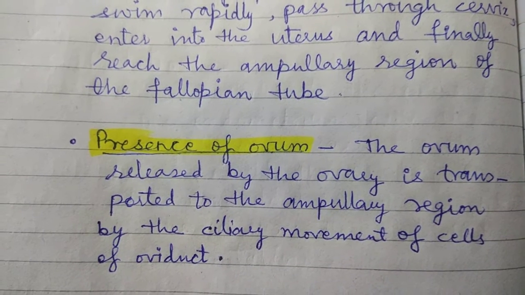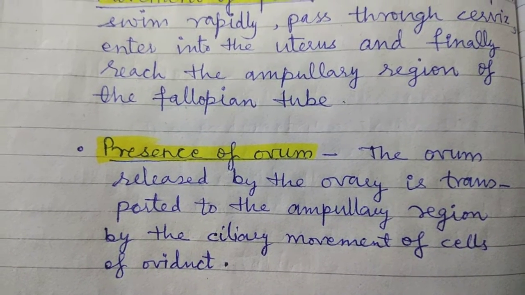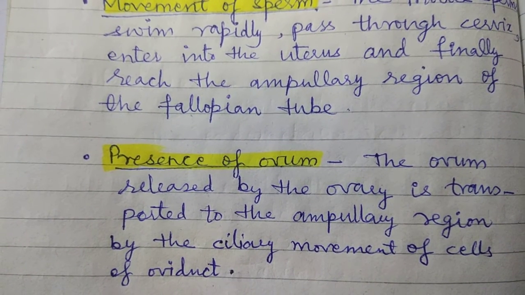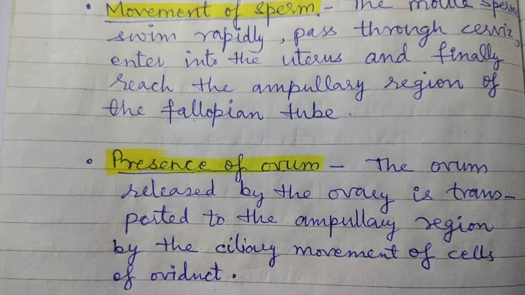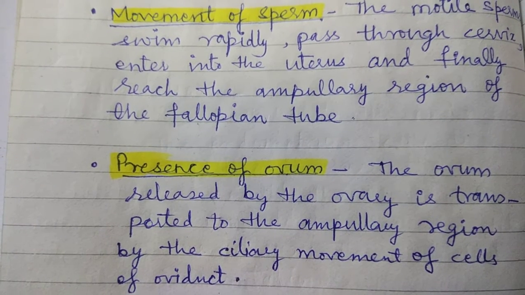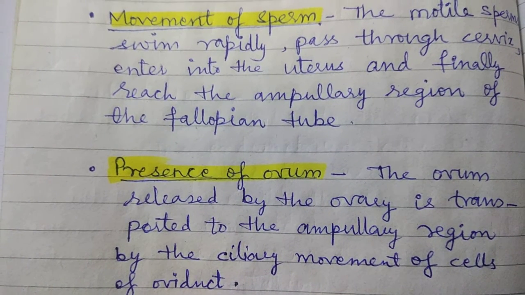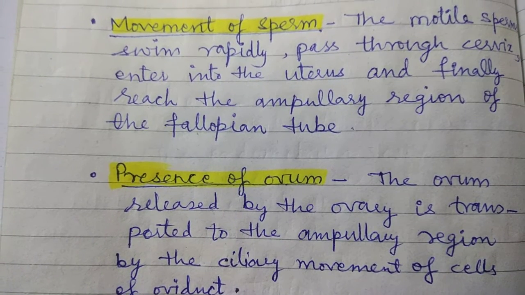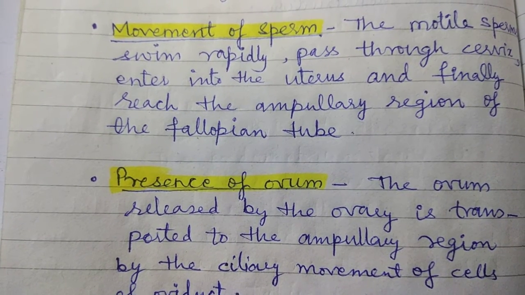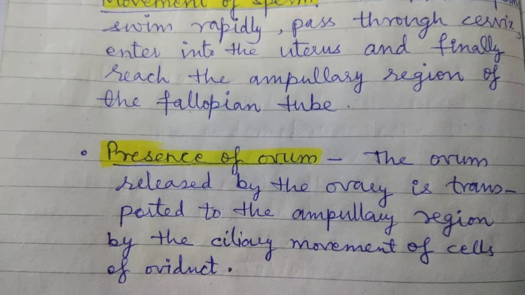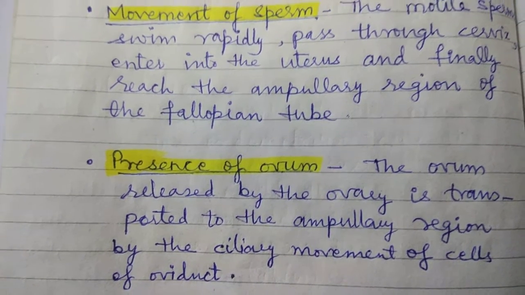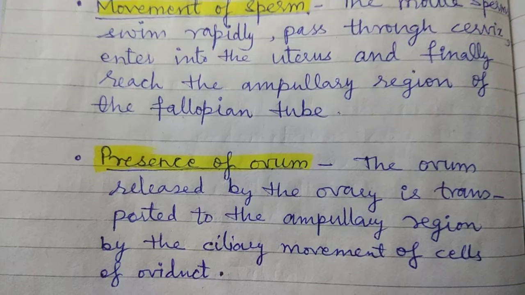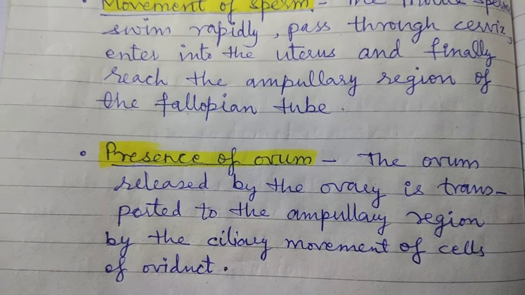The ovum is released from the ovary, but the ovum is non-motile, it cannot move by itself. Then how is it moving in the fallopian tube? By ciliary movements. Fallopian tubes on the internal sides have ciliated epithelium, so the cilia move the ovum, and by that movement it reaches the ampullary region. The ampullary region is the site of meeting of the sperm and the ovum.